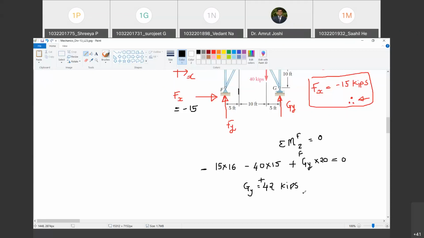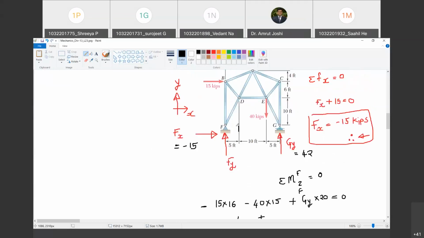So what is the meaning of positive sign? It is not upward. That is not the meaning. Originally assumed sense of Gy is correct. Yes, sir. What was the originally assumed sense? Upward. So I'm going to write it as upward. Happy? Yes, sir. So this Gy turns out to be how much? 42. Happy? Yes, sir.